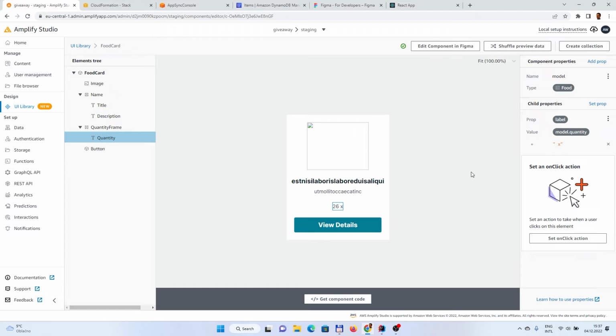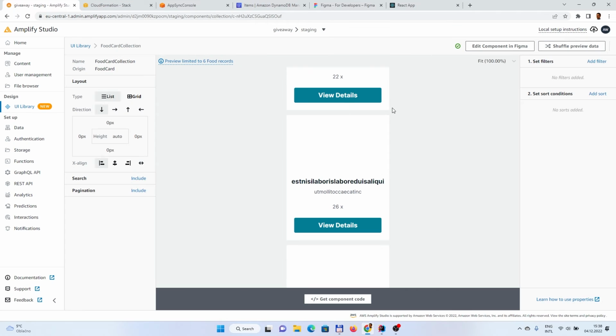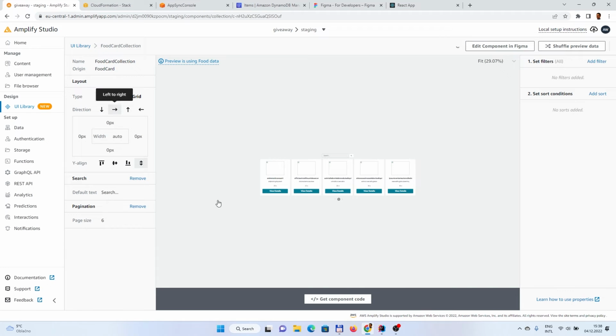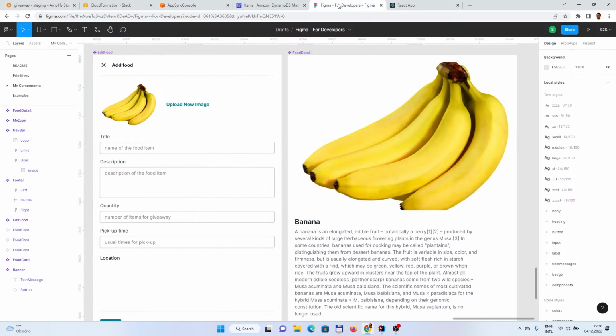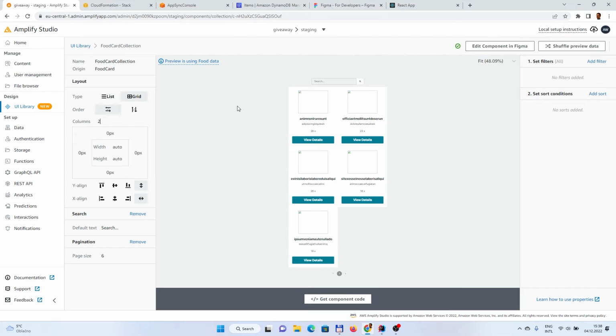So right now we configure that, and because there will be a lot of food items, we can create a collection from that. Voila, the collection is created. So then we could configure how many items we want per page. We could add search, pagination, and stuff like that. Yeah, we could do a grid with same number of columns like we had in our demo, so 4.